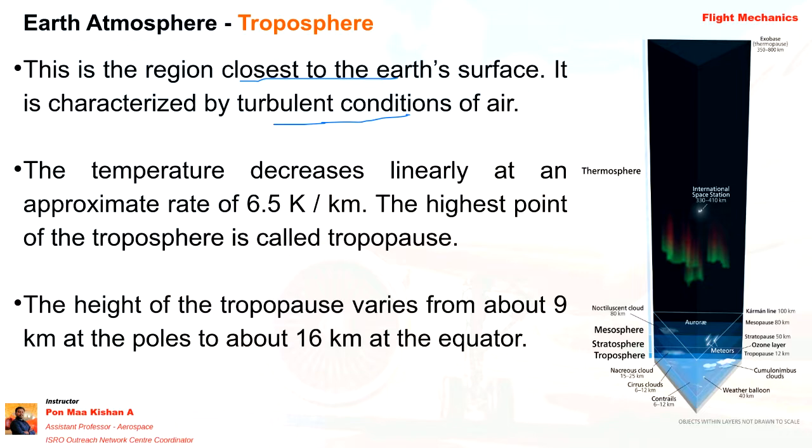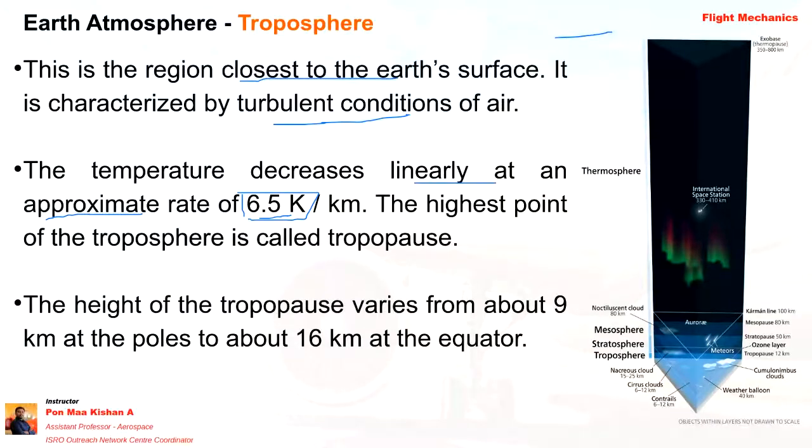The next one is that the temperature decreases linearly at an approximate rate of 6.5 Kelvin per kilometer. Here they have given 6.5 Kelvin per kilometer, that is the lapse rate. When they mention Kelvin by kilometer, that is temperature per kilometer. Let's say one altitude is having nearly 200 Kelvin, right? Then if you are going to a higher altitude, it will be reduced per kilometer. For every kilometer, it will be reduced by 6.5 Kelvin. That's what the line indicates.